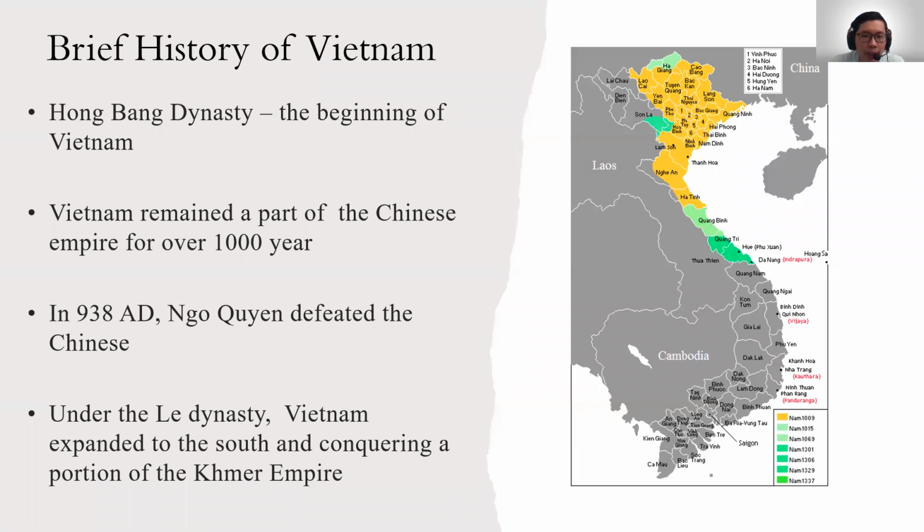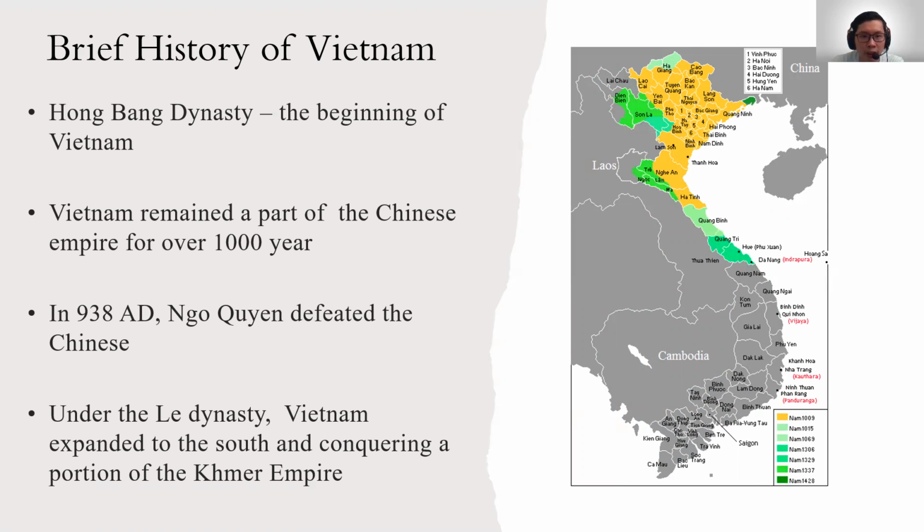Vietnam has a history of tribes uniting to form strong dynasties. The first dynasty that many consider being the start of Vietnam was the Hong Bang dynasty, which was ruled by the legendary Hung kings. In 111 BC, the Han dynasty from China absorbed Vietnam into the empire. Vietnam remained a part of the Chinese empire for over 1,000 years. In 938 AD, Ngô Quyền defeated the Chinese and gained independence for Vietnam.